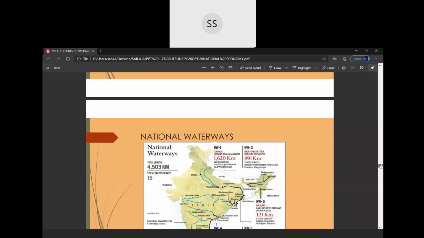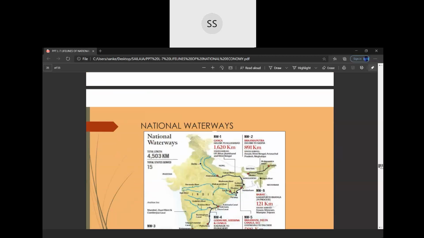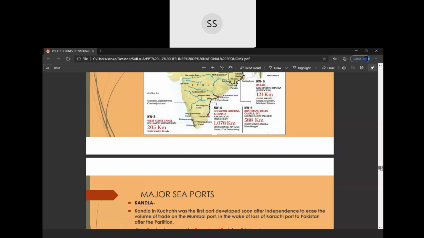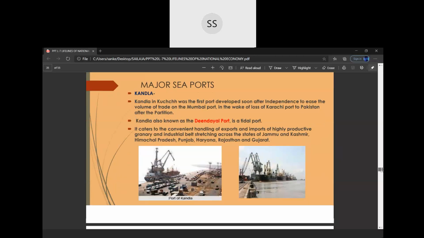Then we have shown here also that you don't have to show these national waterways. Whatever map work the CBSE will give, that we will do, children. The next part is a part where you will get lots of 1-mark questions. So let's start with the first one.